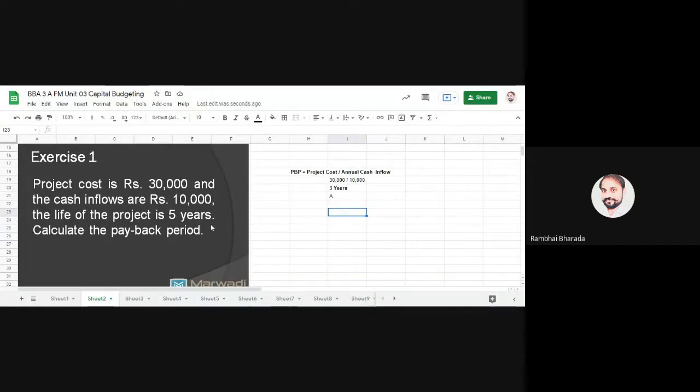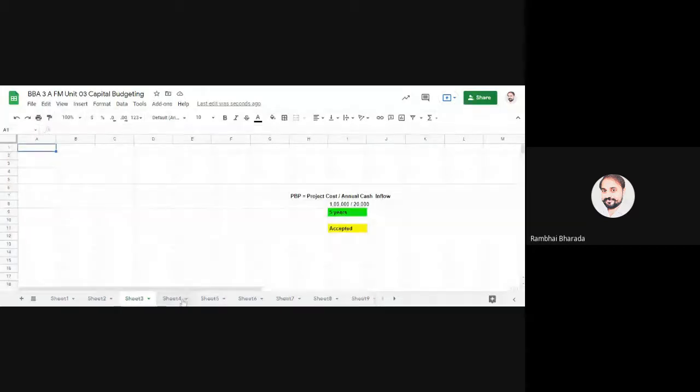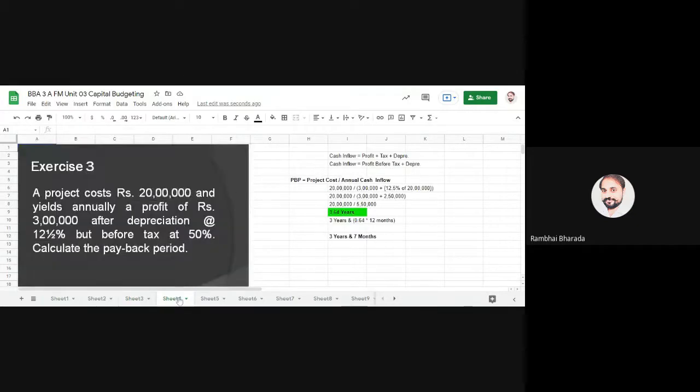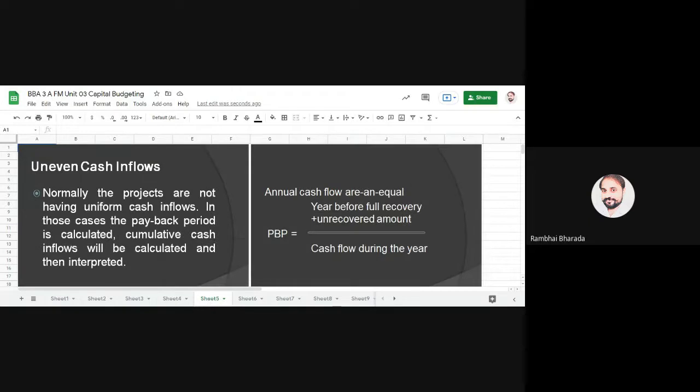Now see, this works if the cash flow remains the same for all the years, but in most practical questions, in real life, the cash inflow does not remain the same for all the years. So for that, we have the uneven cash inflow method.